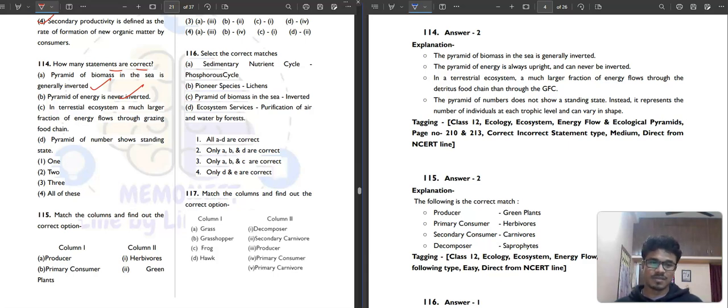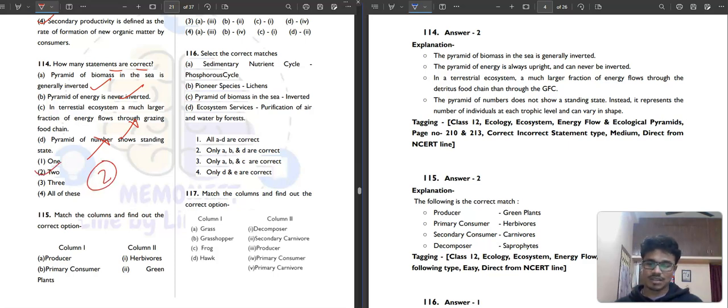In terrestrial ecosystem, a much larger fraction of energy flows through the detritus food chain, not the GFC. So this is not correct. Then pyramid of number shows standing state? Pyramid of number does not show standing state. Instead, it represents the number of individuals at each trophic level. So how many are correct? Two of them are correct.